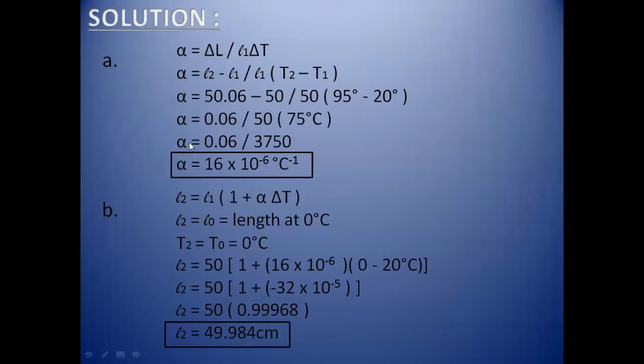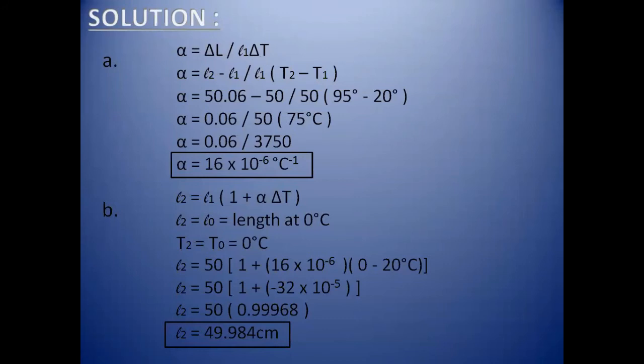So here's the numerical, we take the formula of coefficient of linear expansion. As you can see, in the formula we have del L, and we know very well that del L is the increase in length. To find the increase in length, we can write L2 minus L1, meaning length at temperature T2 minus length at temperature T1. Now L1 remains the same because it is the original length, and here we have del T. Del T means increase in temperature.